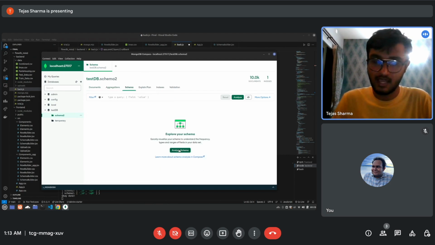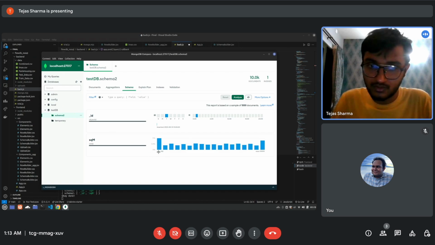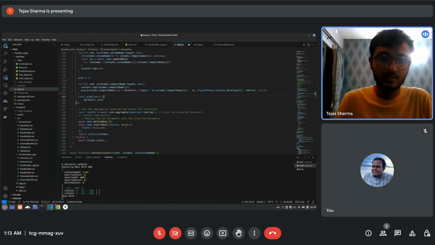Let us go to the schema and analyze schema. Here, as you can see, we can't see any null value present. Therefore, the query is working. So let us see how it is actually being run in the backend.